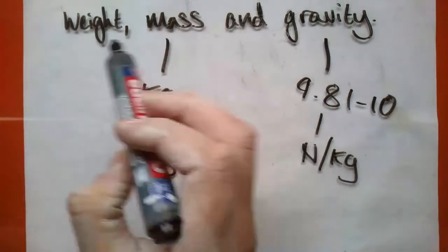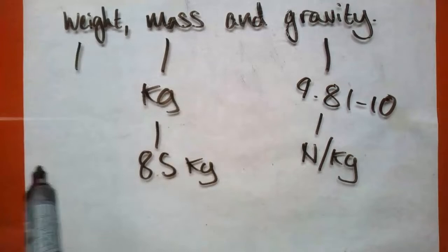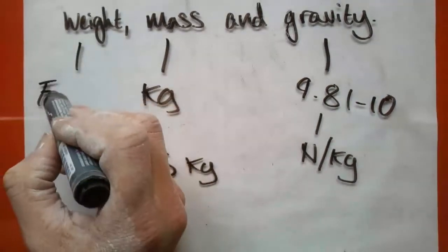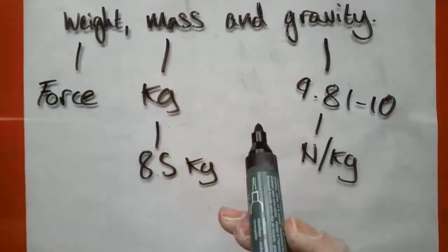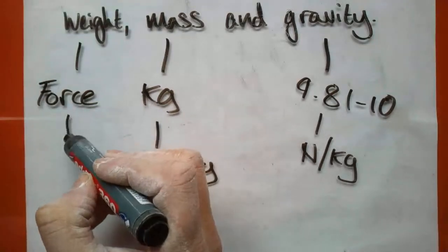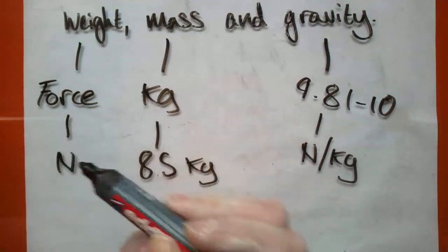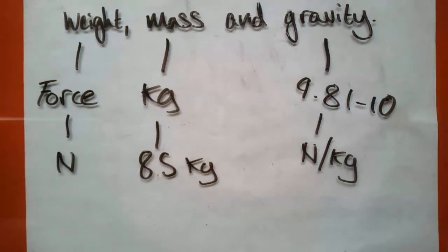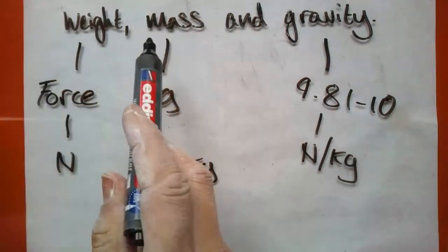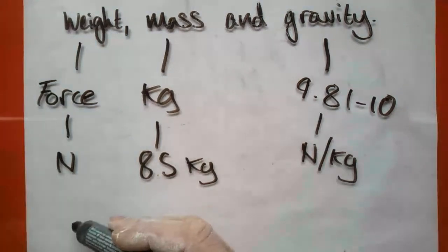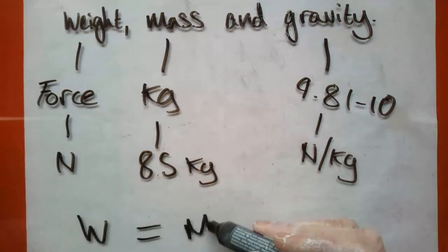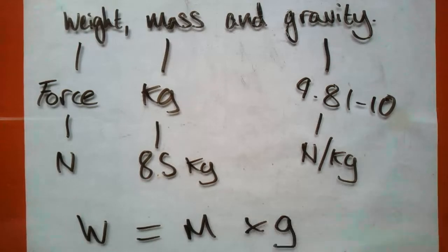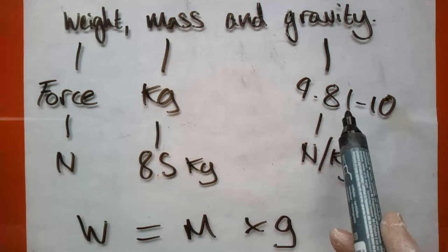Now, weight is the most common one that we actually get wrong. Weight is a force, and it's really important to remember that. The weight is a force. What we also have to remember is that if it's a force, it must be measured in newtons. Now, this weight depends on the mass and the gravity, because, as we looked at in a previous video, weight equals mass times gravity. So what we have to do is multiply this number by this thing.